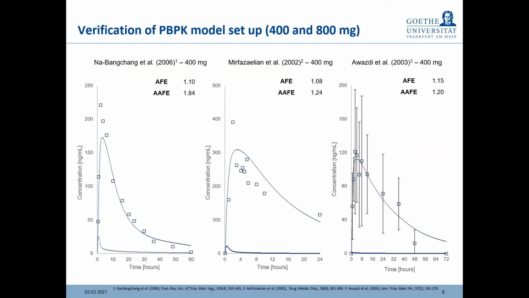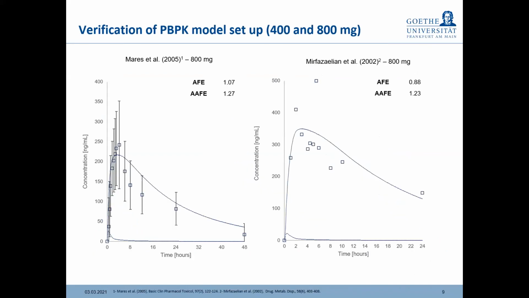And here we can see how we challenged our PBPK setup against different sets of clinical data, 3 different sets in this case, at the 400 milligram dose level, where we see the concentrations of albendazole sulfoxide, which, as I said before, were the only concentrations that were published. And if we move one more slide, we also see that we challenged the same PBPK setup with GastroPlus against clinical data sets, in this case at the 800 milligram dose level.